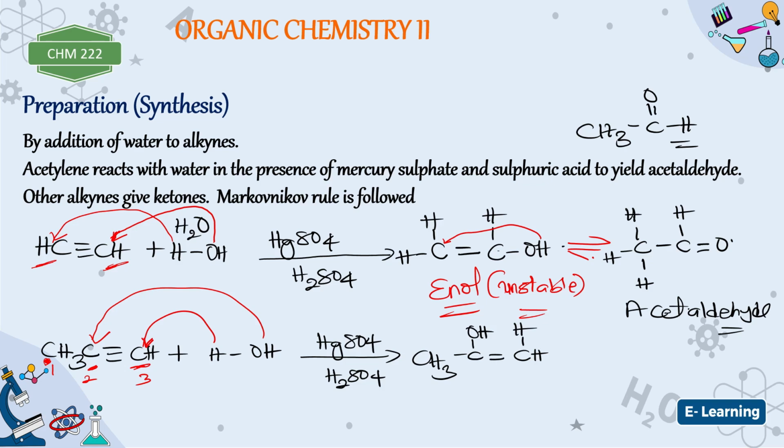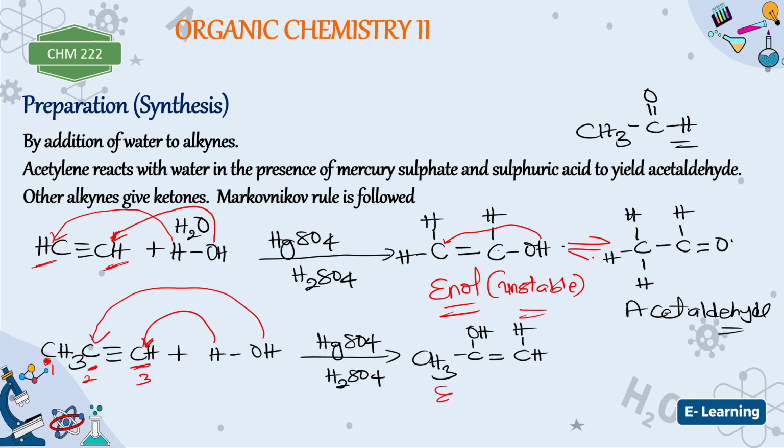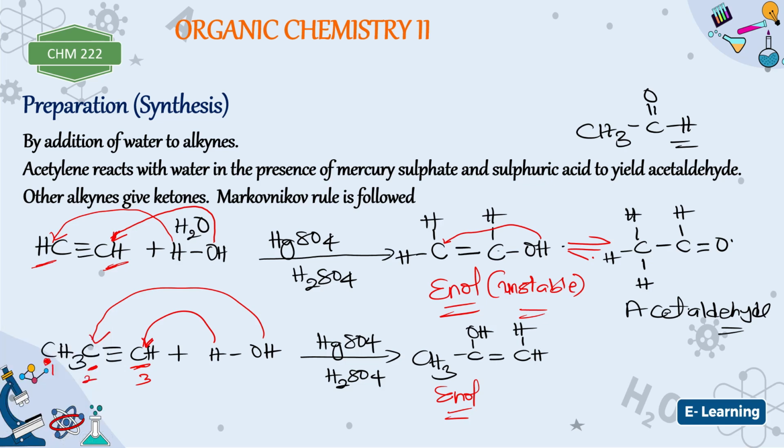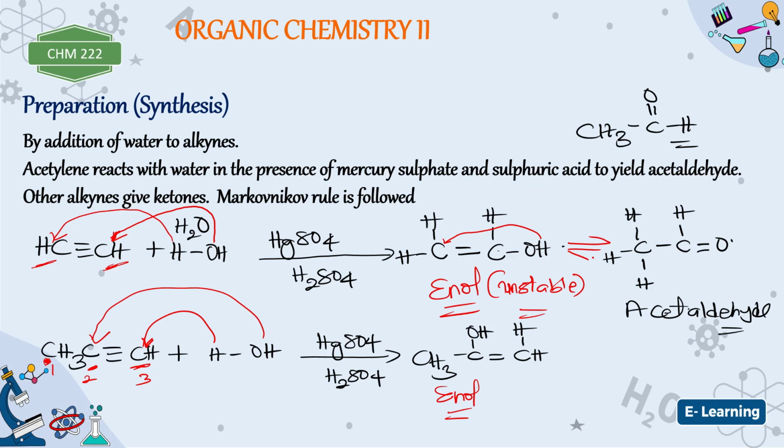Now there will be keto-enol tautomerism. This you see here is an enol, an unstable intermediate. Are you getting it now? It's very, very unstable, as you can see it here. Very, very unstable. All right. There will be keto-enol tautomerism. Now, what do you think will happen in the keto-enol tautomerism?